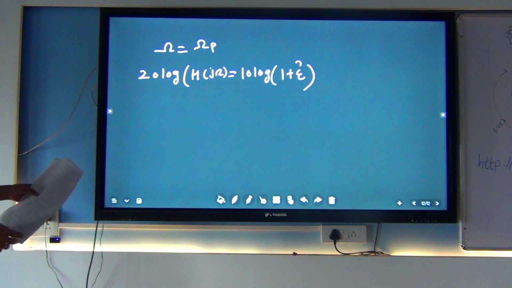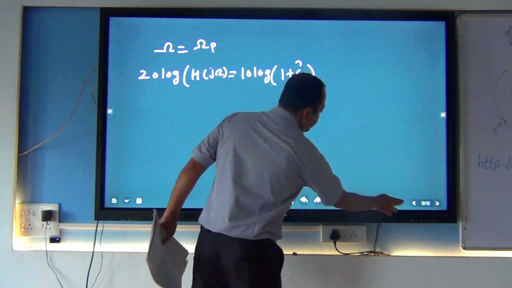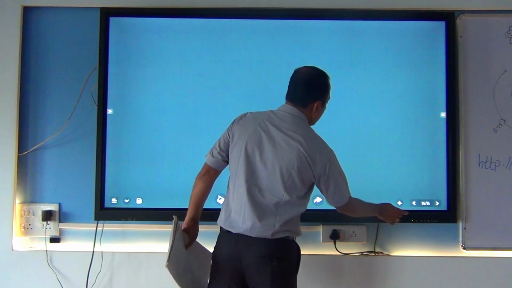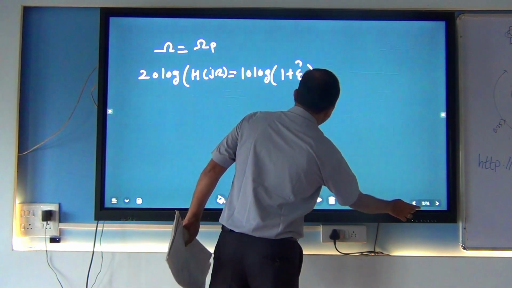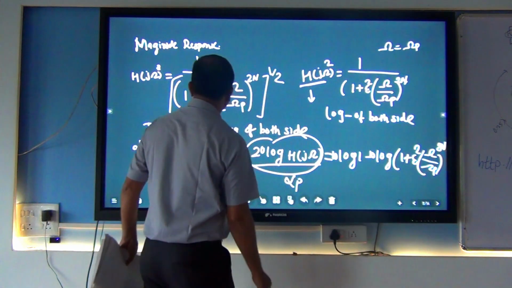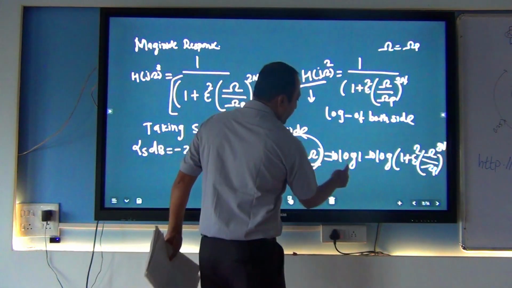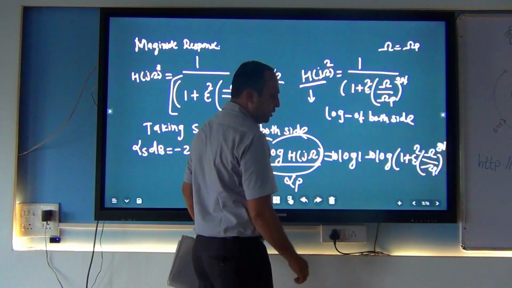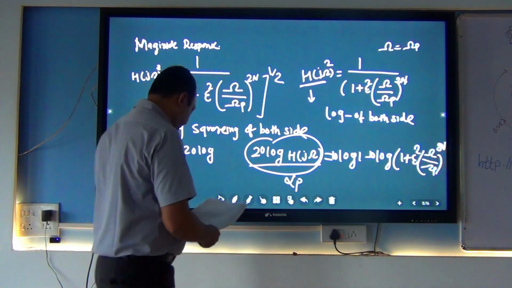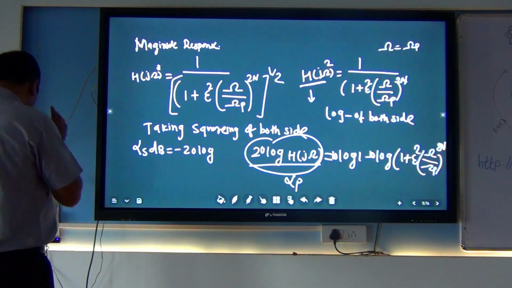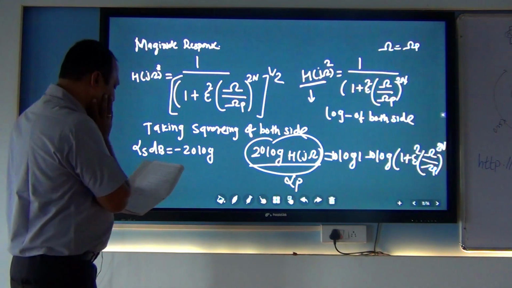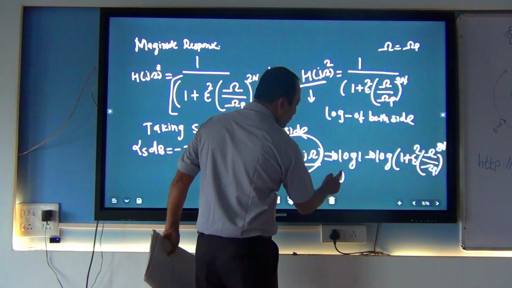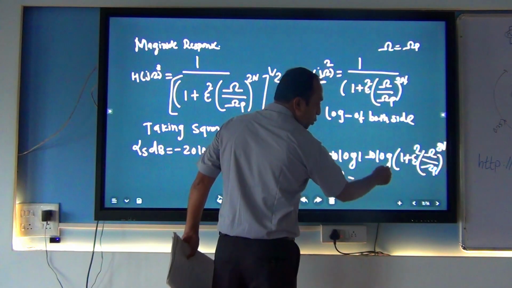So 10 log of 10 in the previous equation, here when I take the 10 into log 1, what is the value of log 1? The value of log 1 is 0. So it is 0 minus this whole portion.